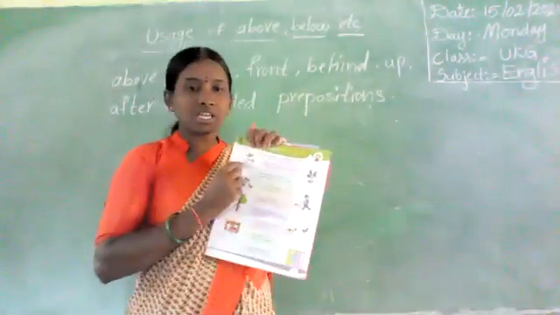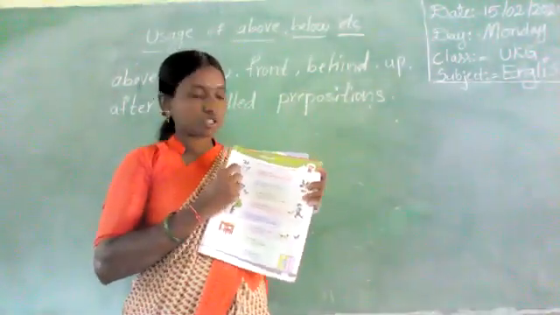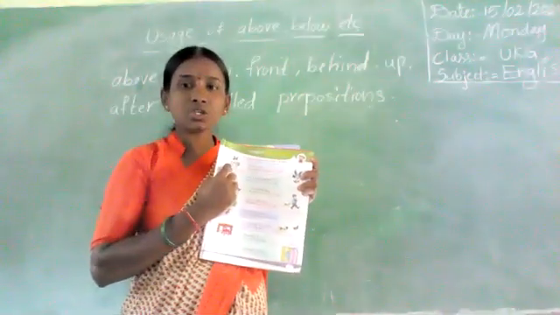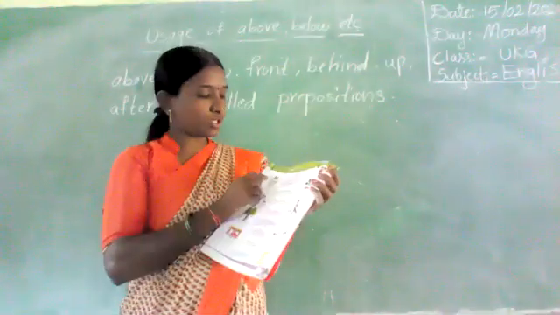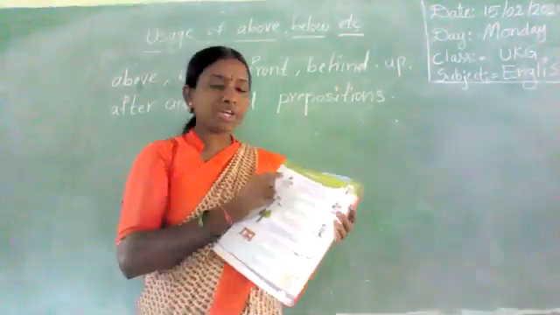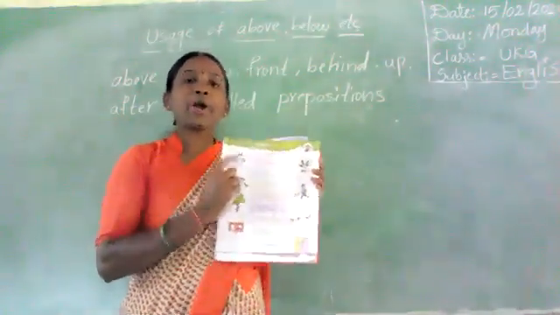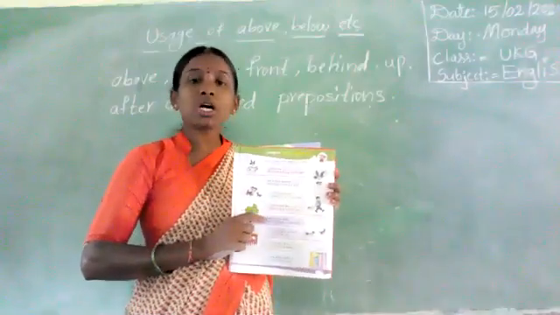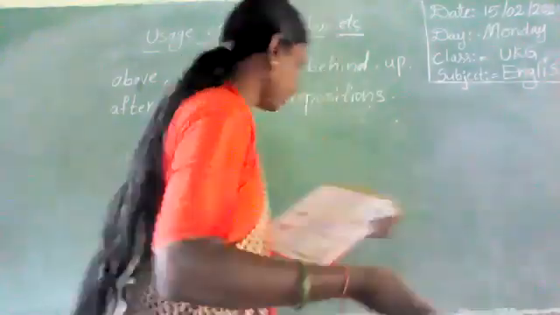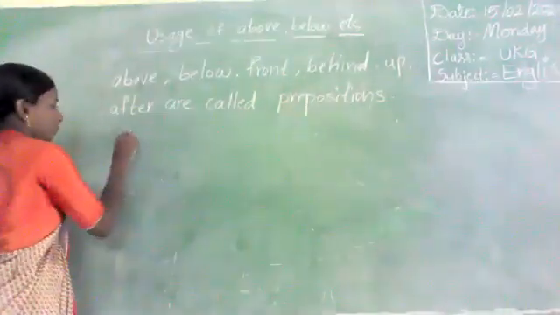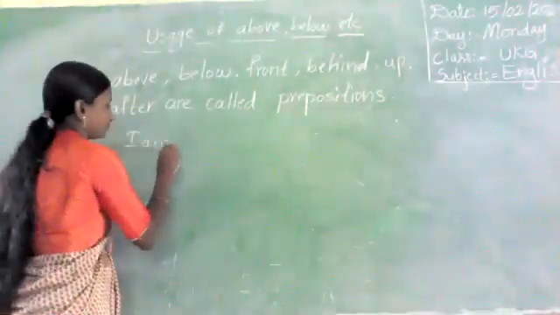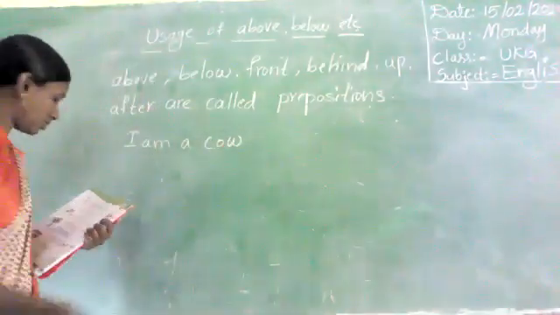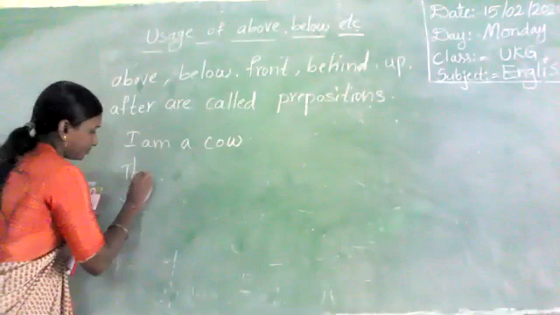Here one cow is there. Next, one crow is there. Where is the crow? The crow is flying above the cow. I am a cow.